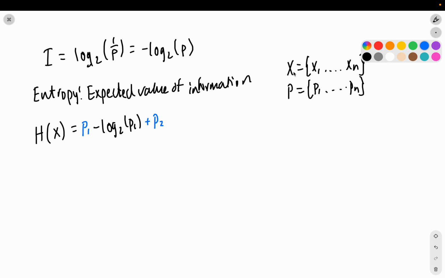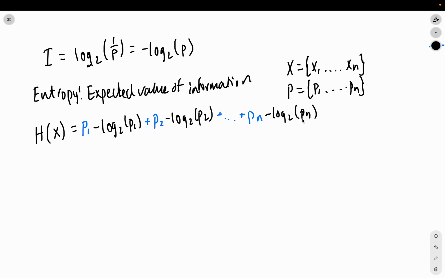If there's a dice roll, this would be rolling a 2. Weight the information of that event with its probability, and so on. We continue all the way up until plus dot dot dot plus Pn times negative log base 2 of Pn. All right, this is entropy.